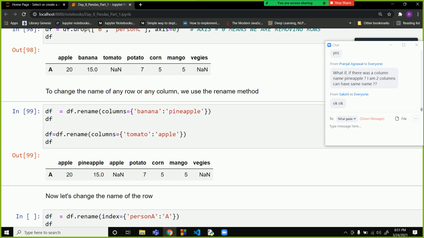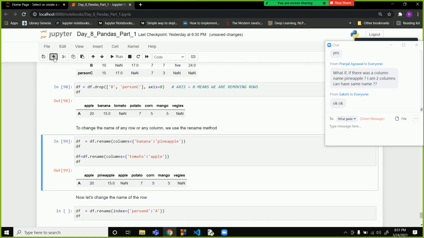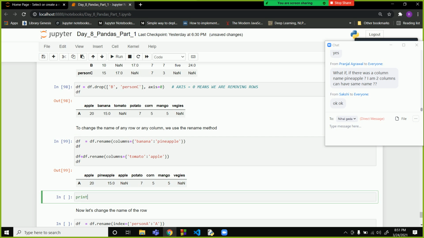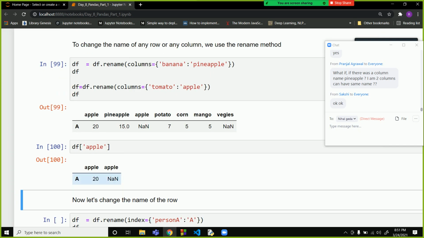Now after that, if you have to access it, think about how you will access it. Both the values will be returned like this.